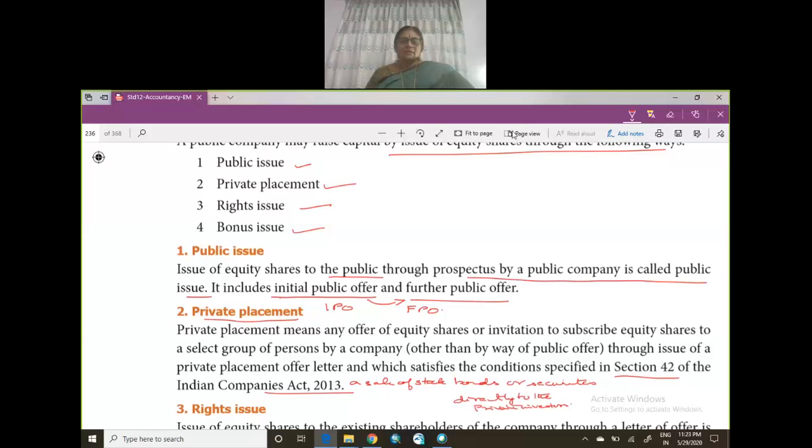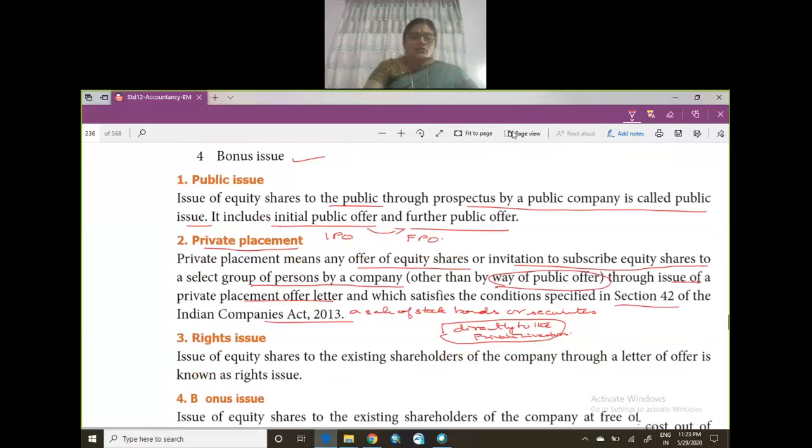So private placement means any offer of equity shares or invitation to subscribe equity shares to a select group of persons by the company. They are not in any way a public offer. Through issue of a private placement offer letter. So they are going to directly issue to the private investors. That is another way of issuing equity shares.